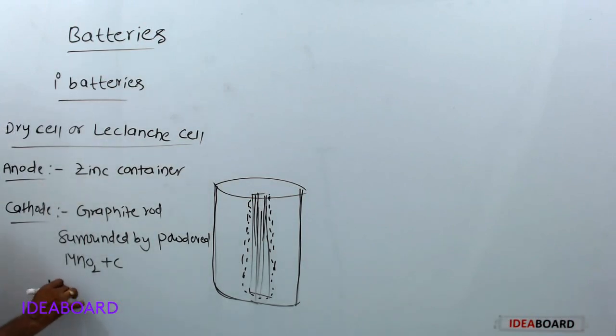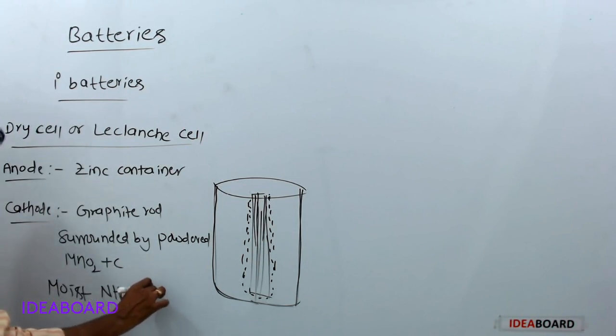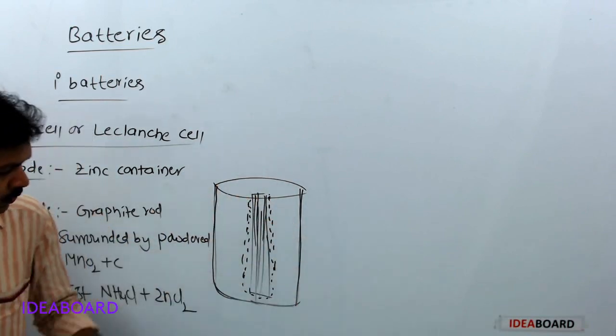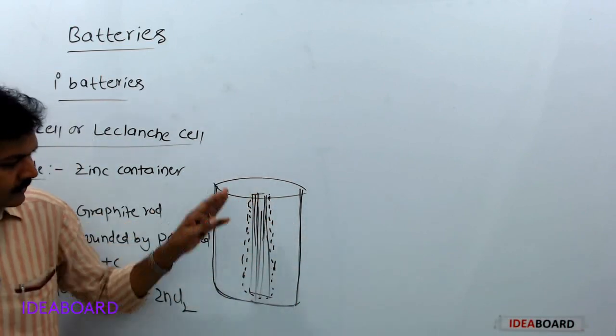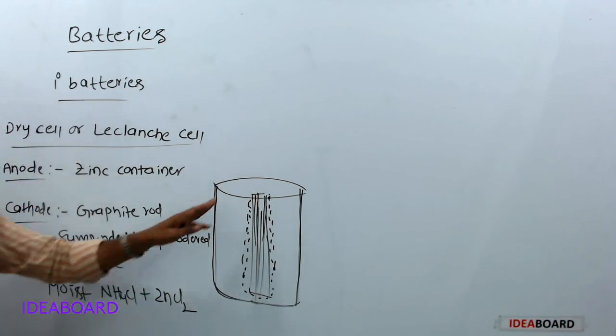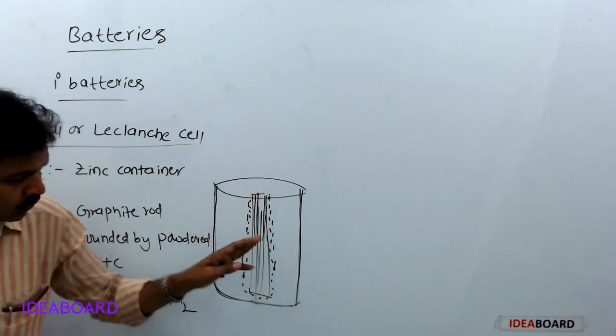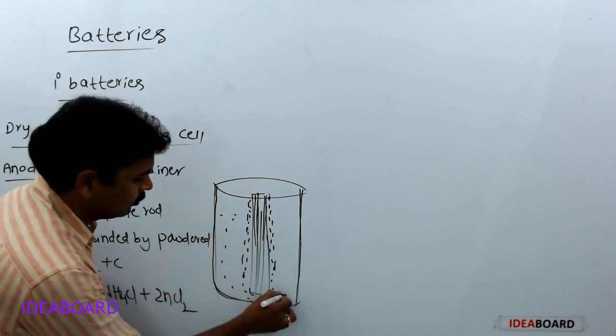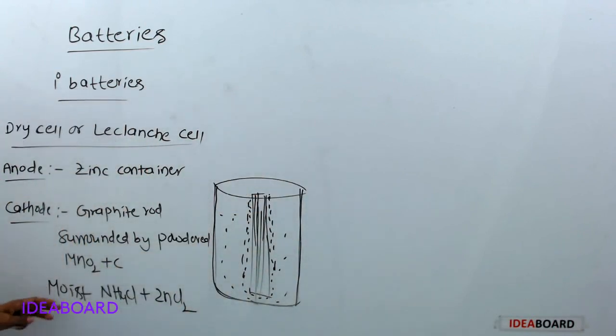Both the electrodes are separated by moist ammonium chloride plus zinc chloride.